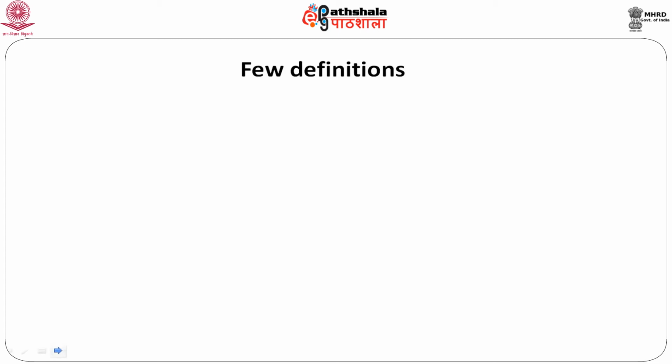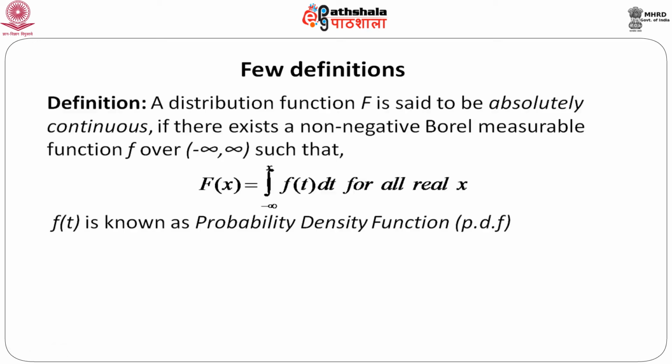Now, let us consider some few definitions relating to this distribution function. First definition is that a distribution function capital F is said to be absolutely continuous if there exists a non-negative Borel measurable function f defined over minus infinity to infinity, that is the entire real line, such that capital F(x) can be written as the integral from minus infinity to x of f(t) dt for all real x.